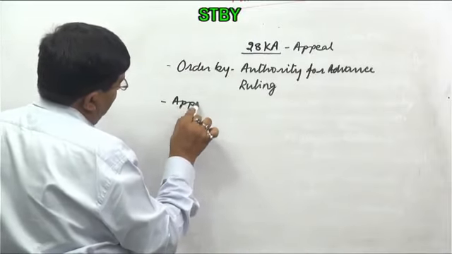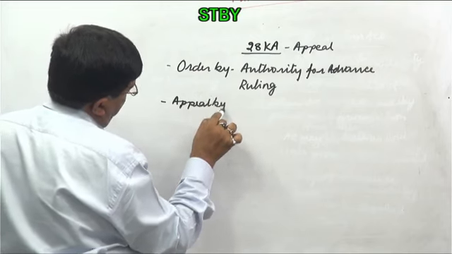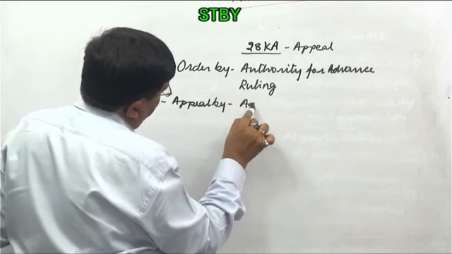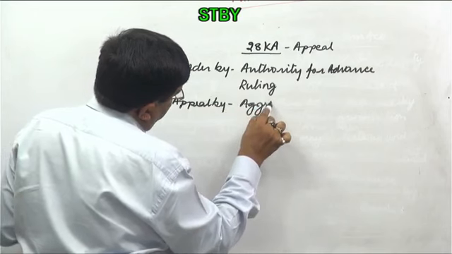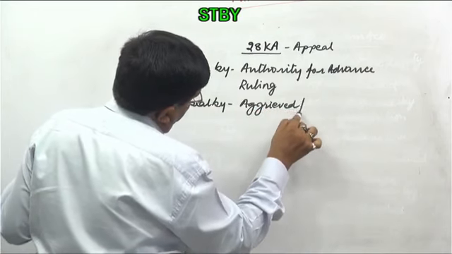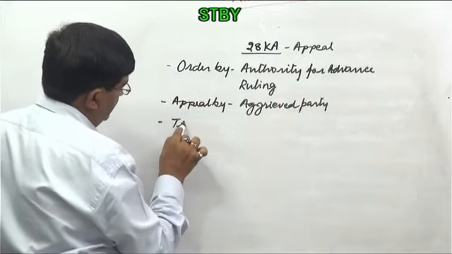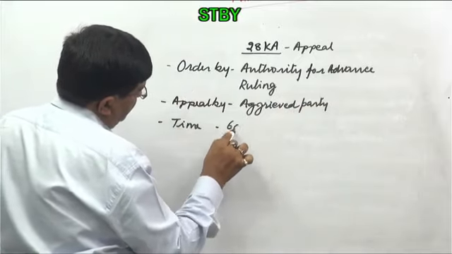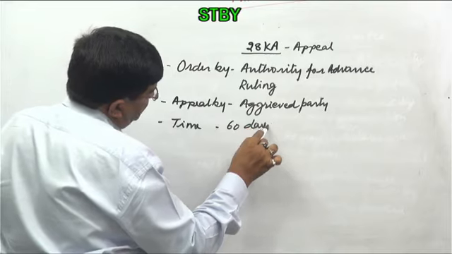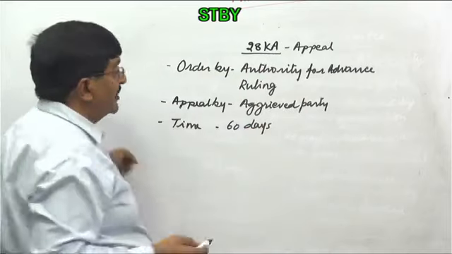Appeal by aggrieved party. Time: 60 days. So 60 days certainly from the date of the order of the authority.